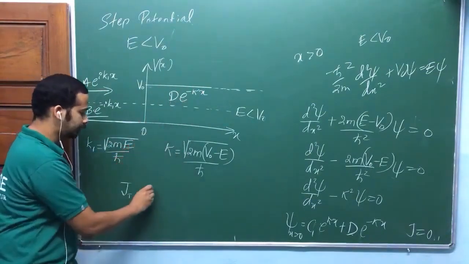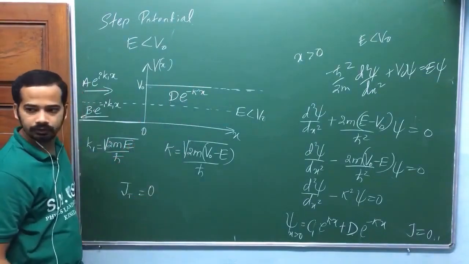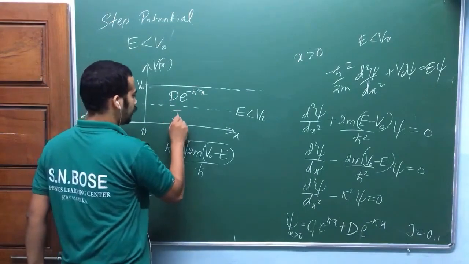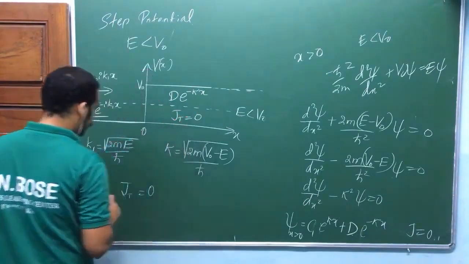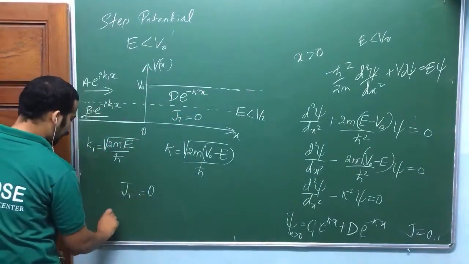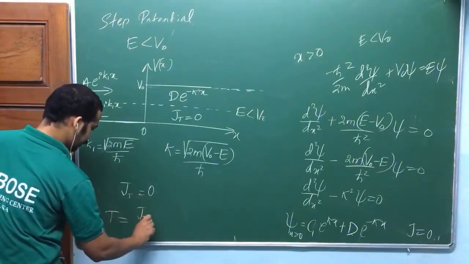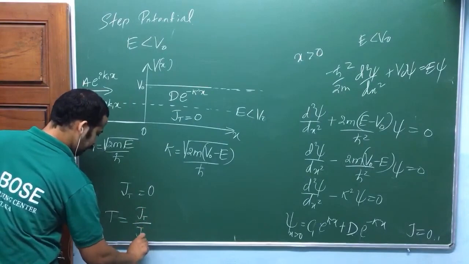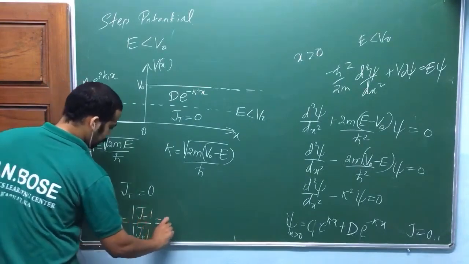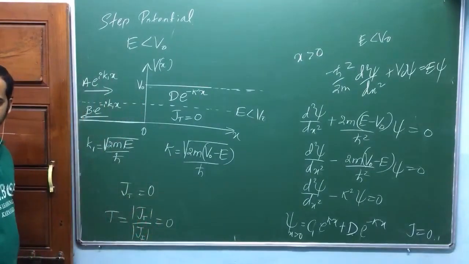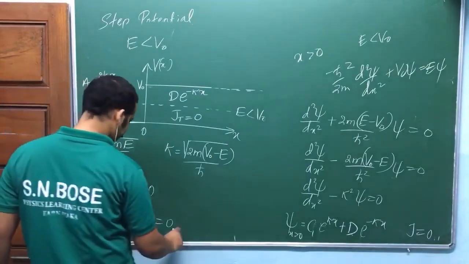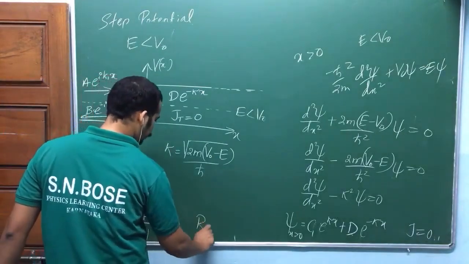Even though D is complex, it will give 0 current density. J transmitted is equal to 0. If J transmitted is equal to 0, the transmission coefficient is equal to 0. If this is 0, then the reflection coefficient should be 1.